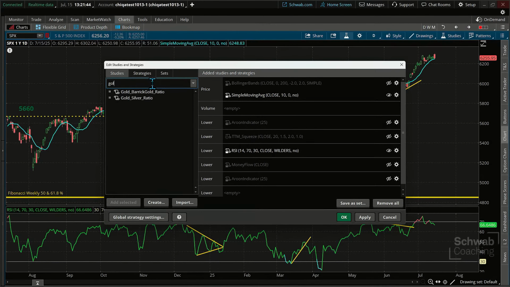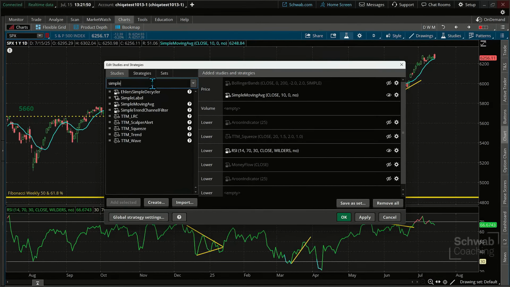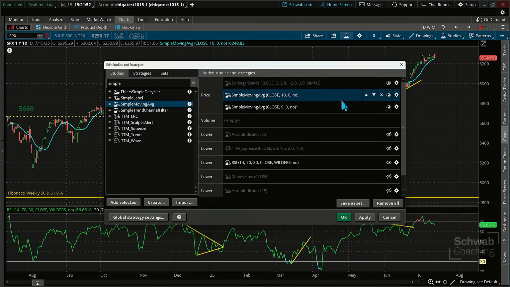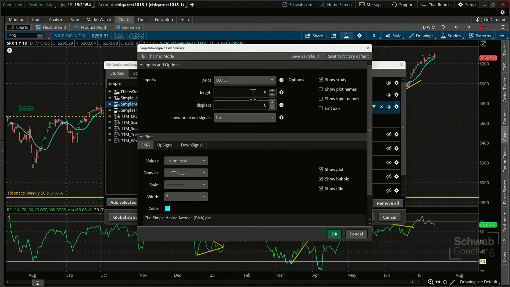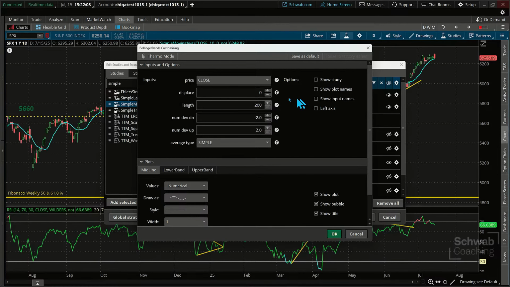I wish I could just type in Golden Cross. I can't. Okay, I could type in this though. I've got the 200 already. I can put a simple moving average in here. It's going to be the 50 and the 200 is what it's going to be. So the 50 down here, let's go ahead and put this guy down here at about a 4 or so. Let's go 3. Let's see what I mean. There's a method to my madness here in just a second. I'm going to get the 200 day.